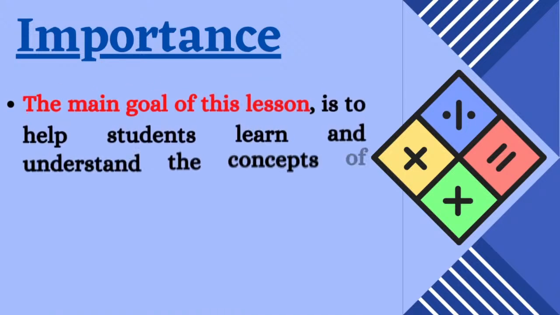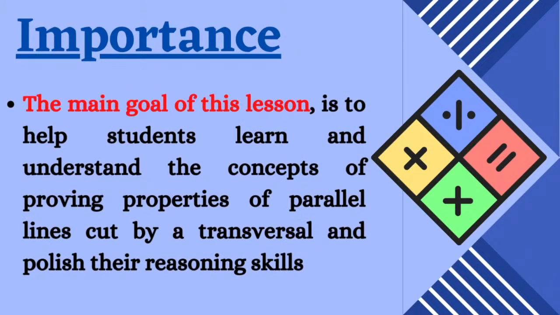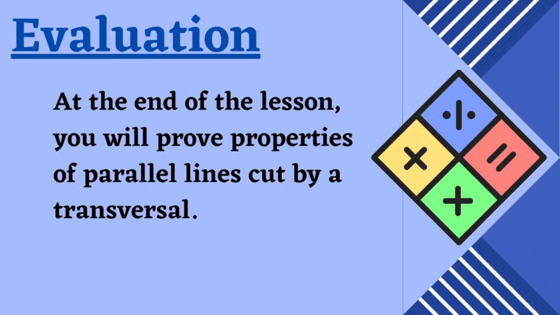The main goal of this lesson is to help students learn and understand the concepts of proving properties of parallel lines cut by a transversal and polish their reasoning skills. At the end of the lesson, you will prove properties of parallel lines cut by a transversal.